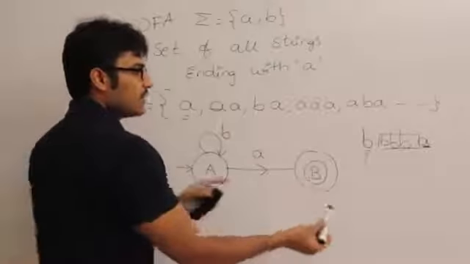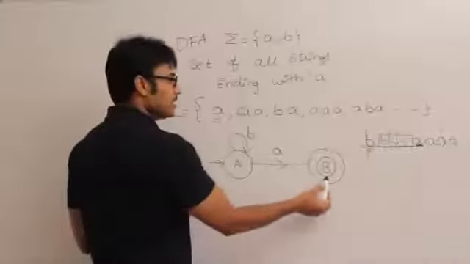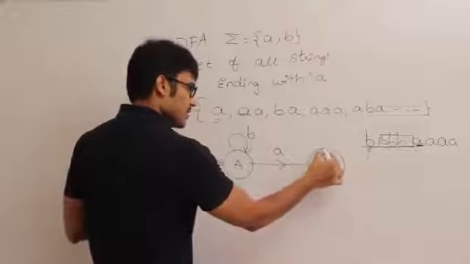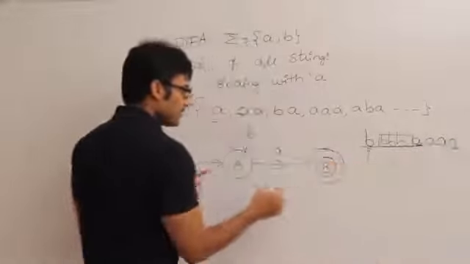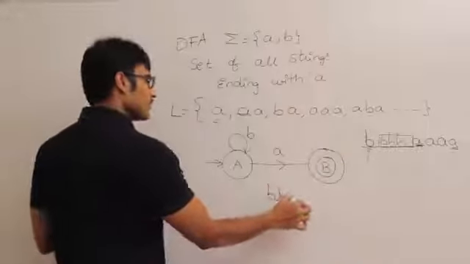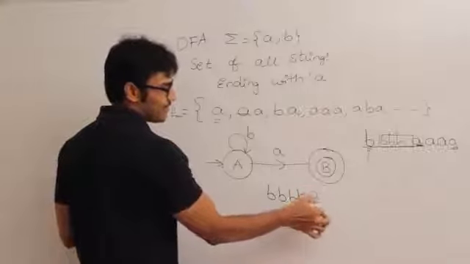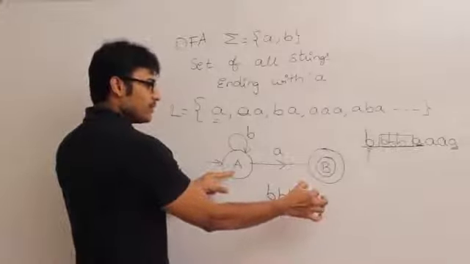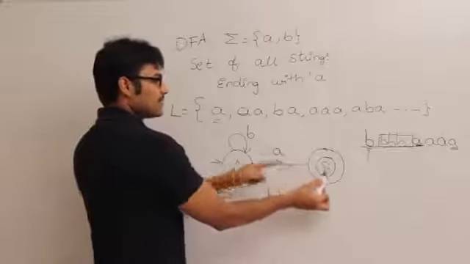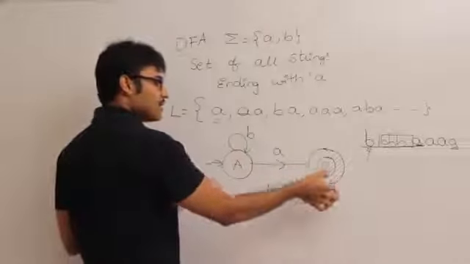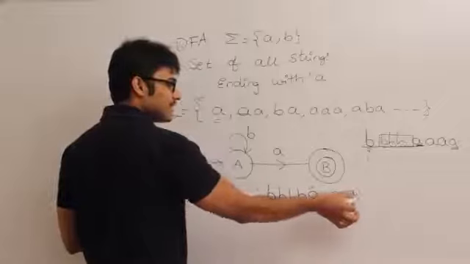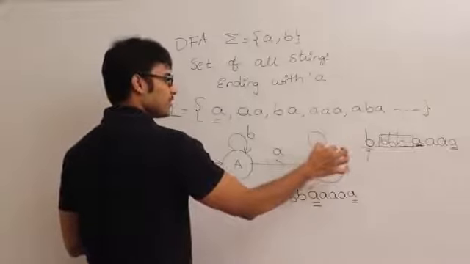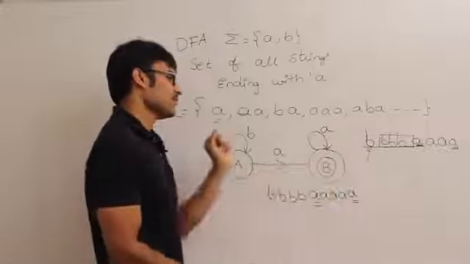Now let us say I am in B. We have reached B under the assumption that this A, whatever we have seen, is the last one in this string. See, we have seen many B's, and then we have seen one A, and we assume that this must be the last A. Under that assumption, it is sending us to this state B, right? And now at B, if I get any number of A's, still it is ending with A only. So that is not a problem.